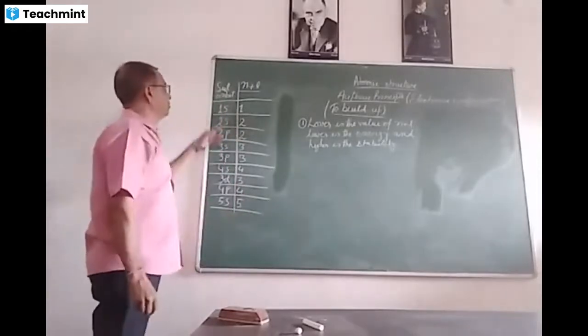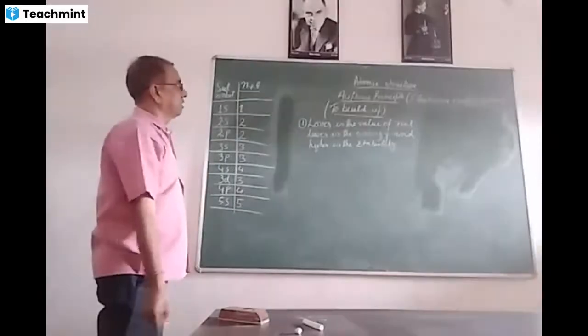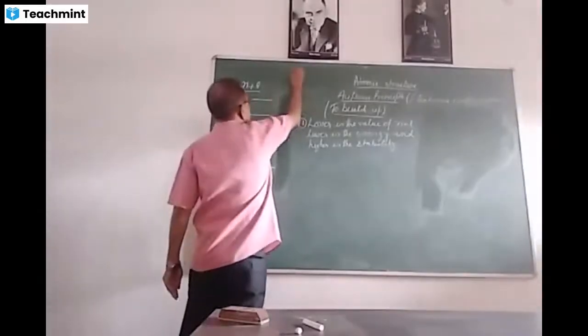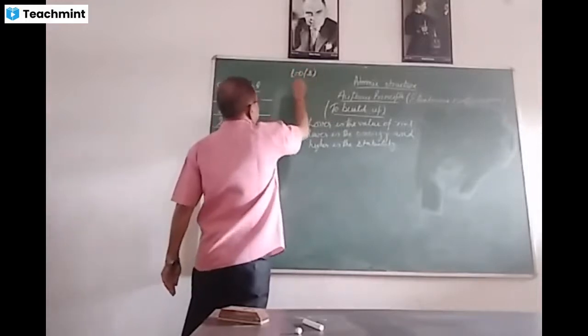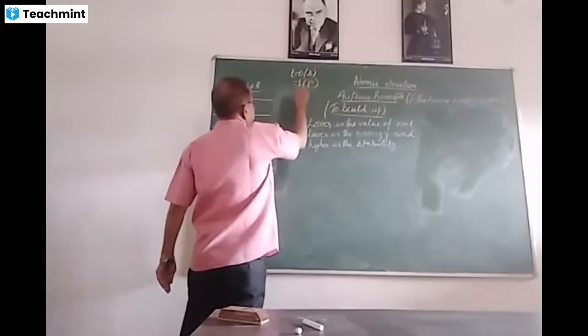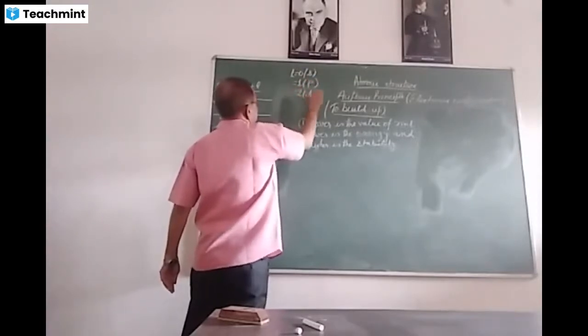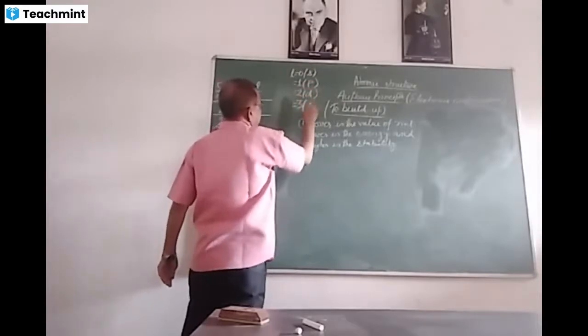And what about this s, p, d, f? As we have discussed, if l is equal to 0, then it represents the s suborbit. If it is 1, then p suborbit. If it is 2, then d suborbit. If it is 3, then f suborbit.